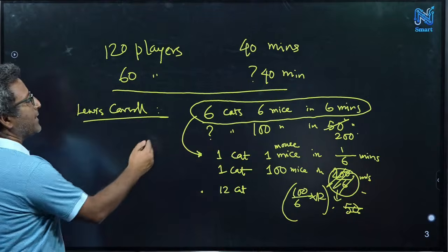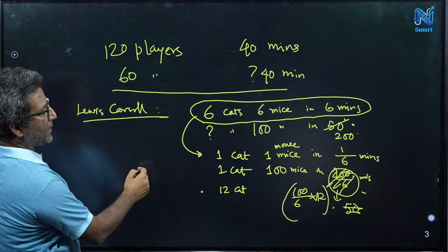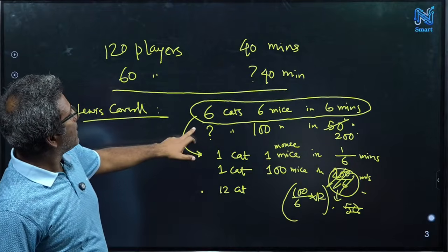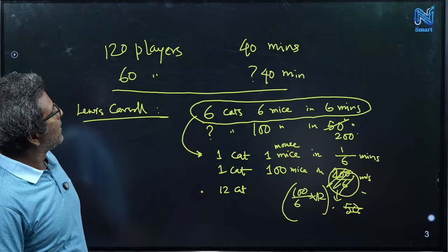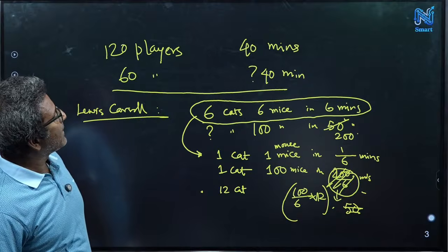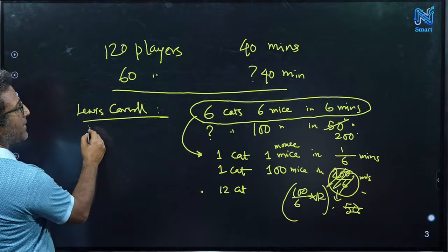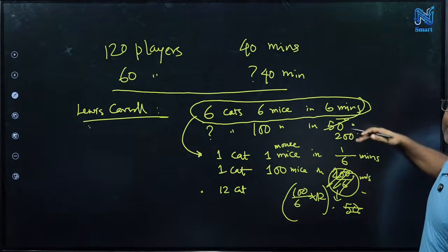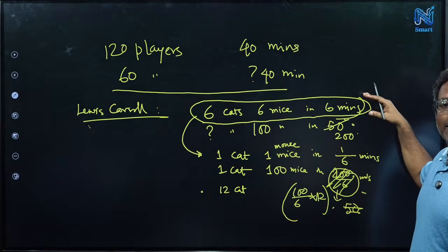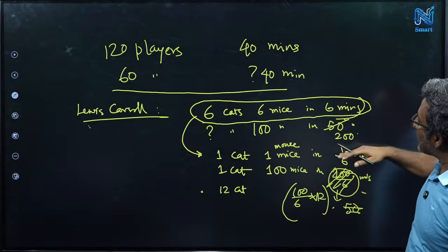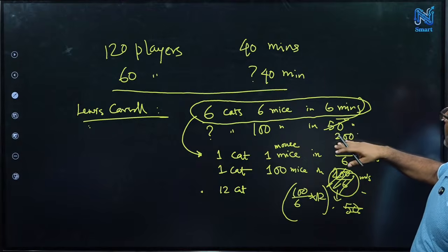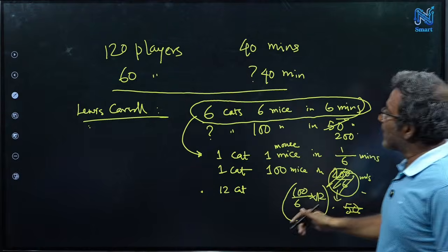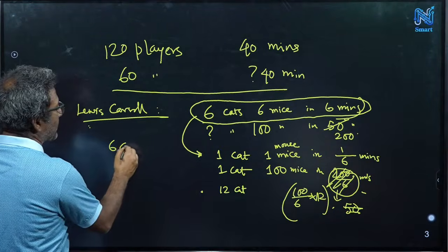Like if I just multiply, say if I go to 12 cats, just a minute, so if you have 12 cats, so 6 cats, 6 mice in 6 minutes. So okay, yeah. So now it is 6 minutes. So you have to add the 6 minutes several times, and 200 is not a multiple of 6, right? So if 200 is not a multiple of 6, you can go up to some number which is close to 200 and a multiple of 6. Okay, so that means you get like 6 cats.